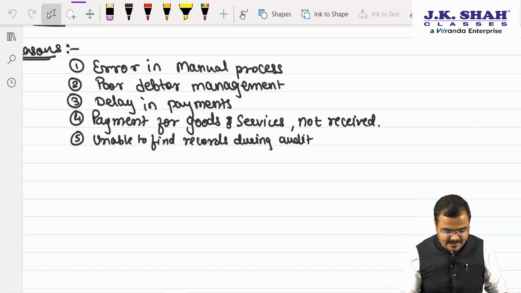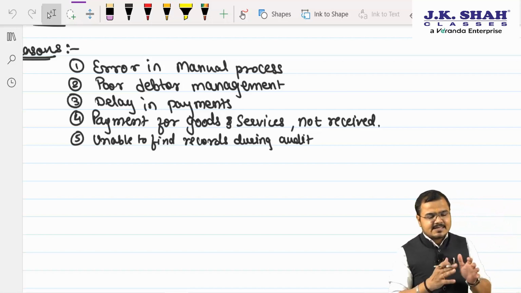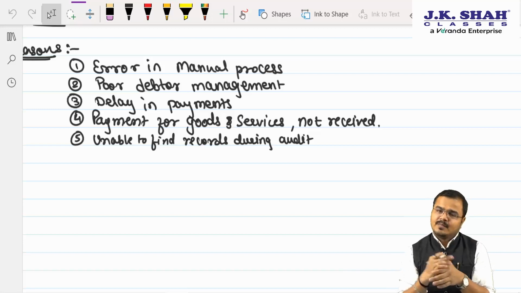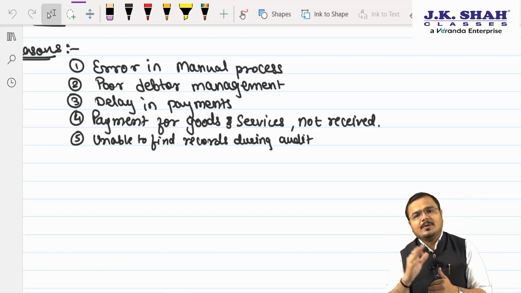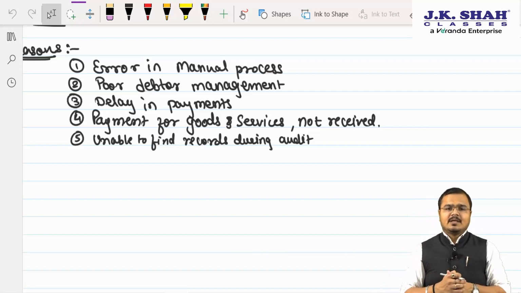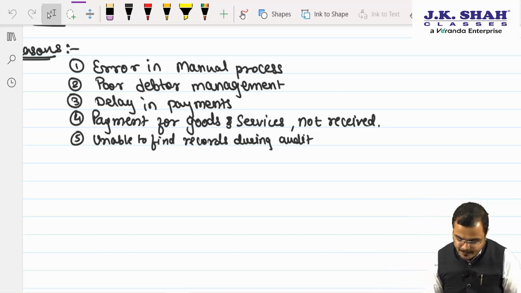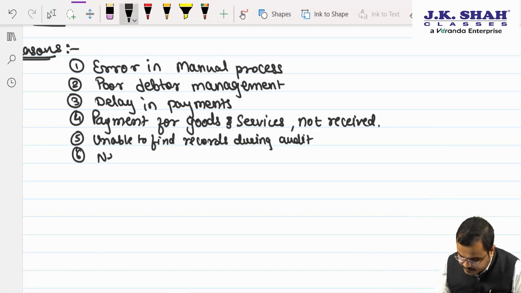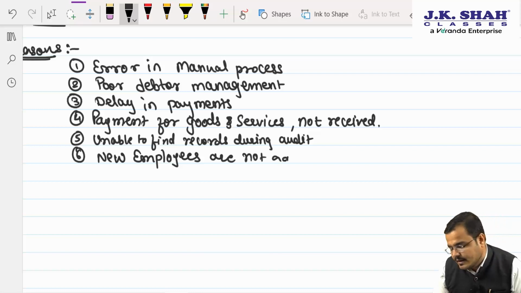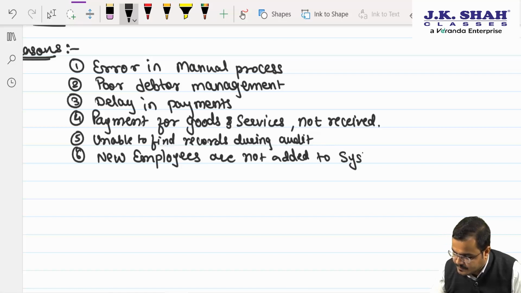Yes, sir. Then people, suppose in my organization new employees are appointed. Yes, sir. But they are not added to the HR module, I mean to say the payroll system. Again, sir, there is a risk. So new employees are not added to system.